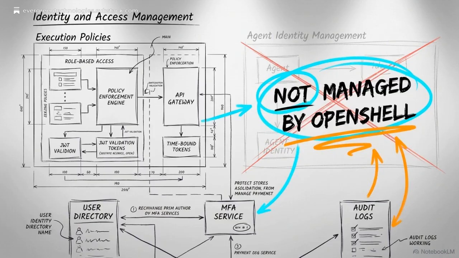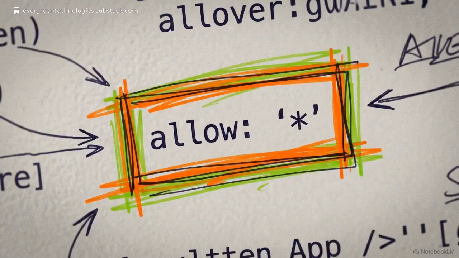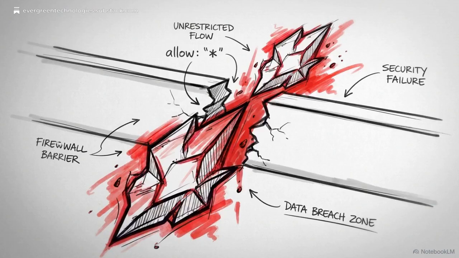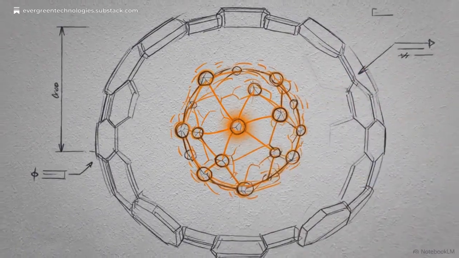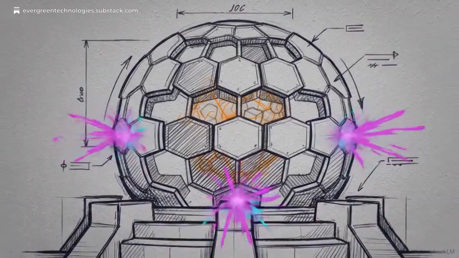It is crucial to understand what this architecture does not do. OpenShell governs execution. It is not an identity management system. If your policy grants read-write access to a directory, and the agent decides to delete everything inside it, that self-inflicted damage will execute. The controls are only as rigid as the YAML policy defining them. A permissive wildcard glob or an overbroad allowed host list easily opens exfiltration paths that bypass the kernel protections entirely.